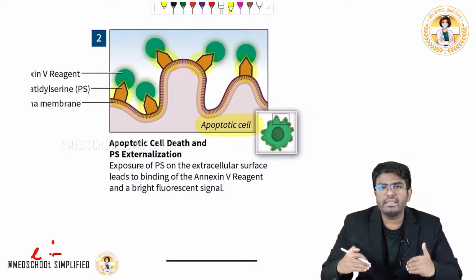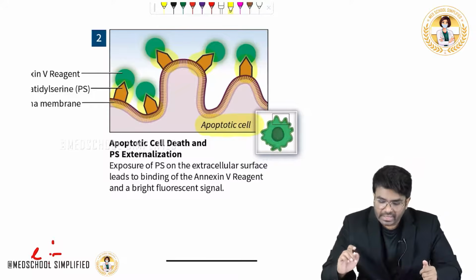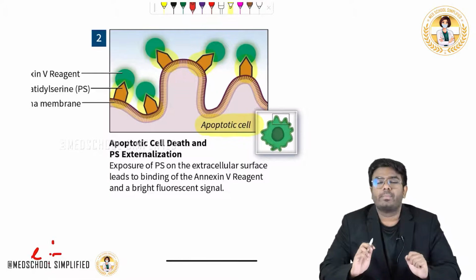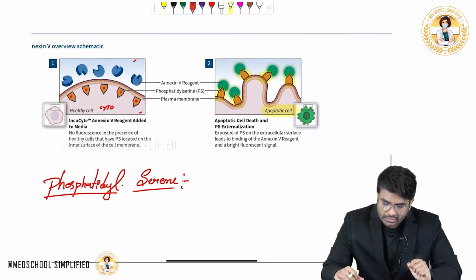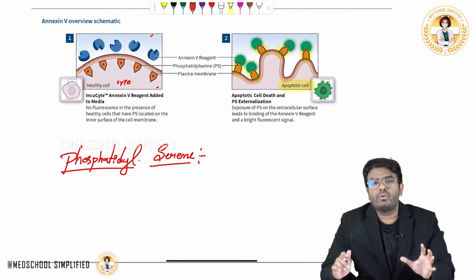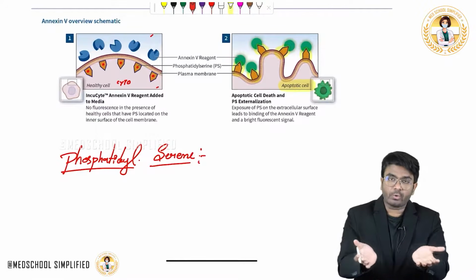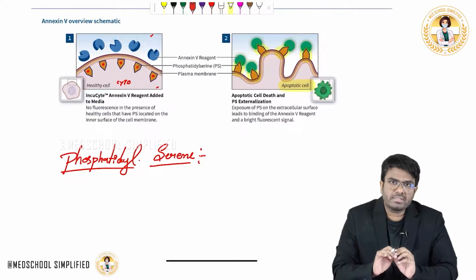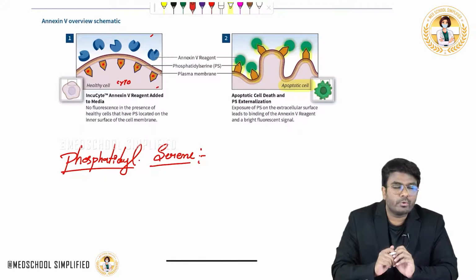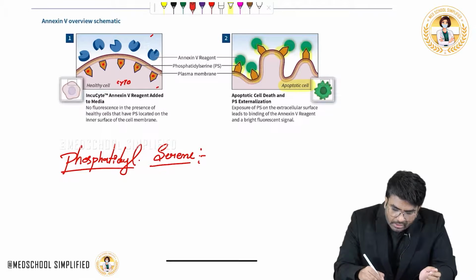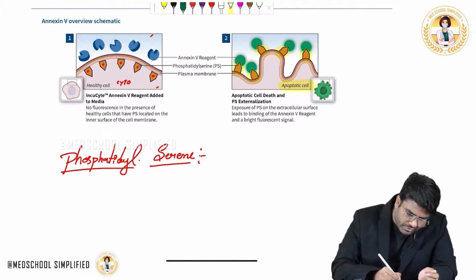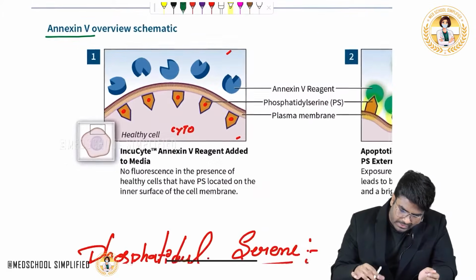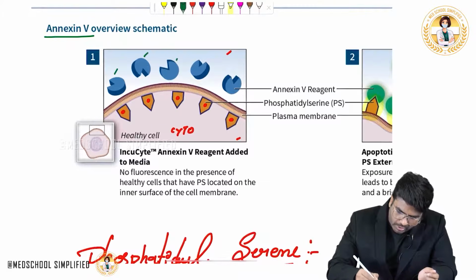If you have a bunch of cells and want to know which cell is undergoing apoptosis, how can you know? By using a dye or a marker called annexin. Annexin 5 is a marker. These blue color molecules are the annexin 5 molecules.